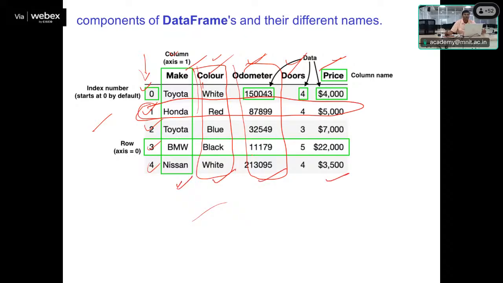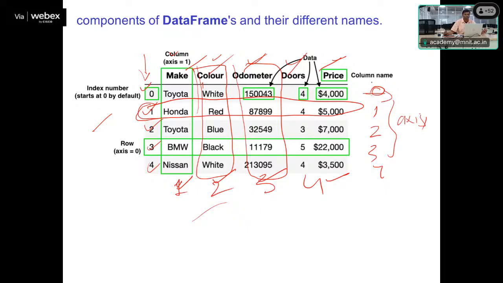In the case of the column, the axis will start from 1, whereas the rows we have, that we are saying is an index number, can also be known as the axis, but that starts with 0, 1, 2, 3, 4. So that can also be an axis. But in the case of the row side, it starts from 0. For the column, it starts from 1.